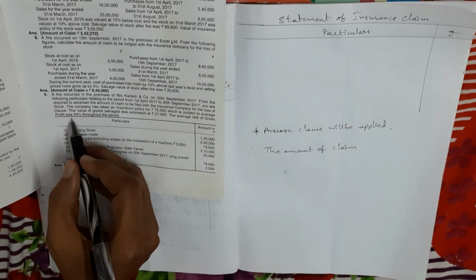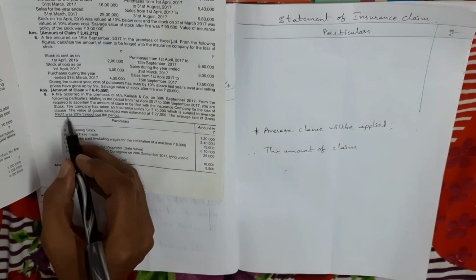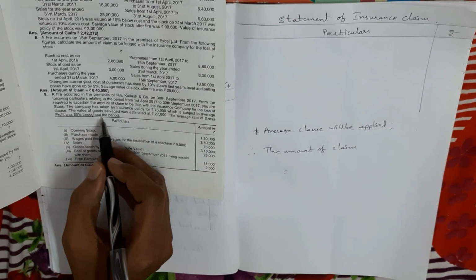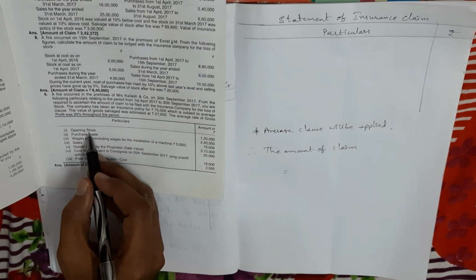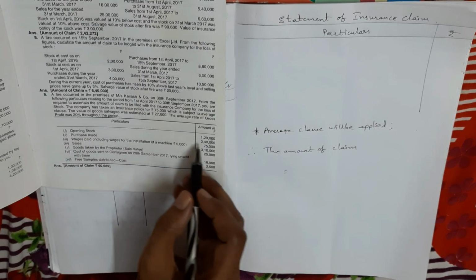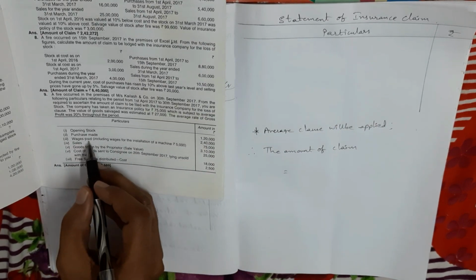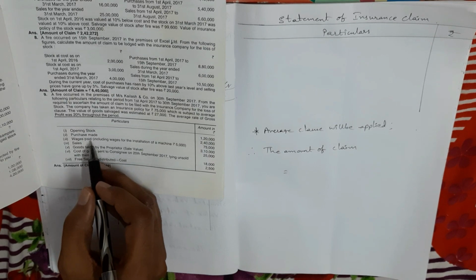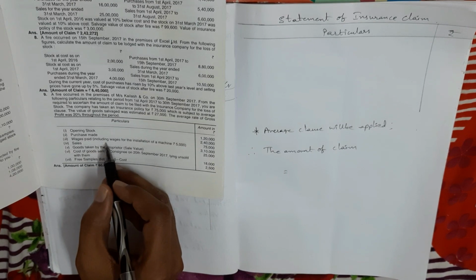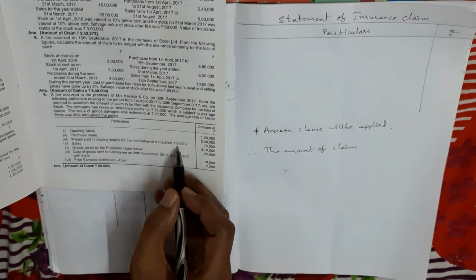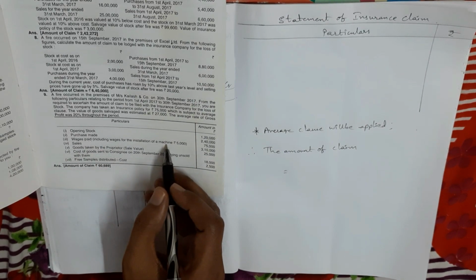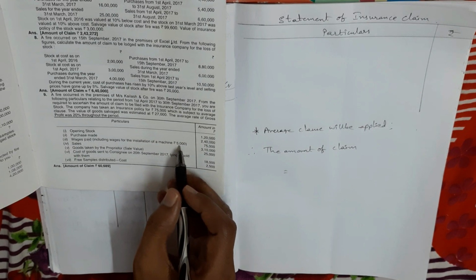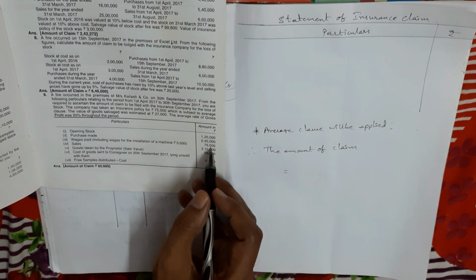The average rate of gross profit was 20%. My dears, in this problem also the gross profit ratio is given, so no need to prepare the last year trading account, right? So in particulars, opening stock 1,20,000, purchase made during the current year 2,40,000, wages paid. Wages is a direct expense, so we take it in the memorandum trading account. In brackets they mentioned including wages for the installation of machine 5,000 rupees. In the trading account we take only direct expenses, not capital expenditure.